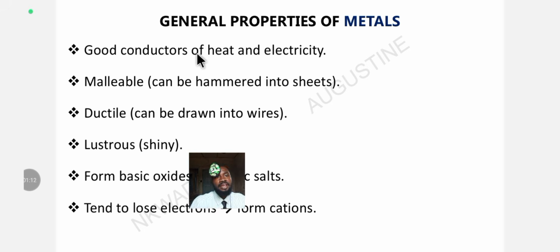Let's go. General properties of metals. What are the general properties of metals? They are good conductors of heat and electricity. Why? Because they have free mobile electrons. They have free electrons that can move. That's what is meant by free mobile electrons. Though they are solid, they have free mobile electrons.